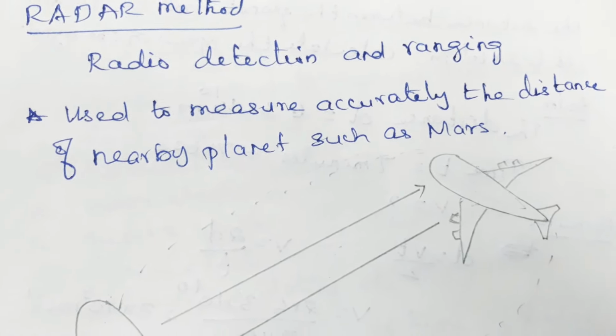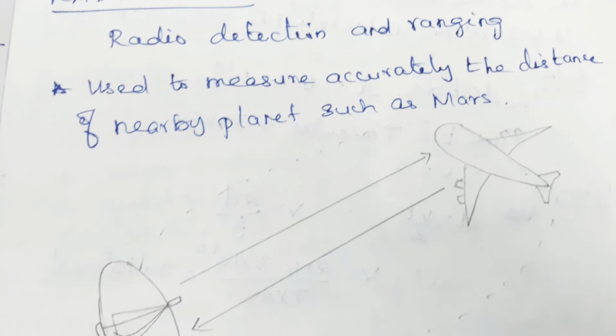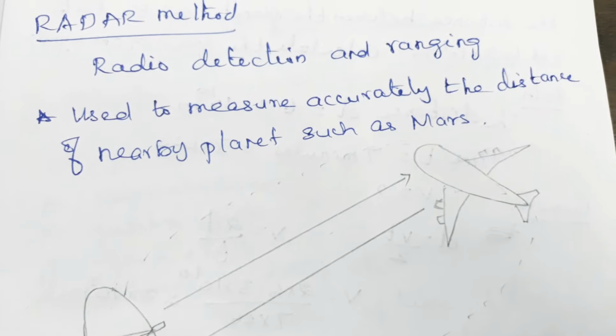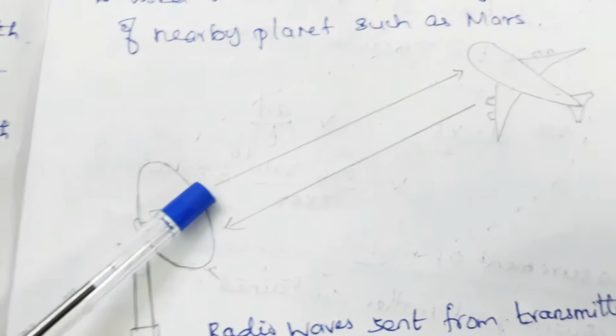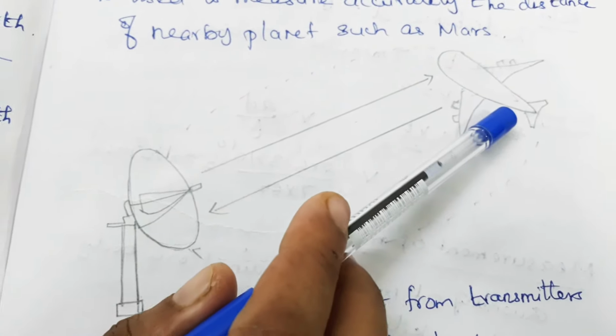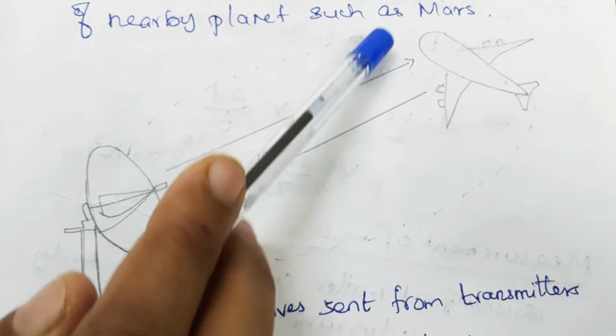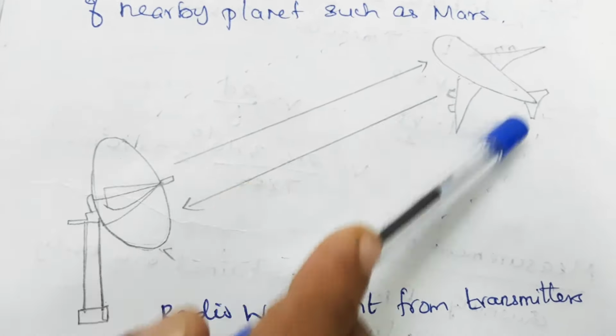How the radar signal is used? Actually, consider this is the transmitting station from the earth and this is the Mars, planet Mars. Here I have drawn an aeroplane like a target.